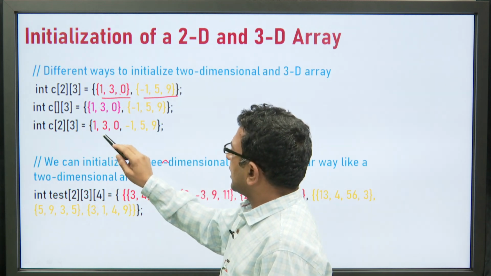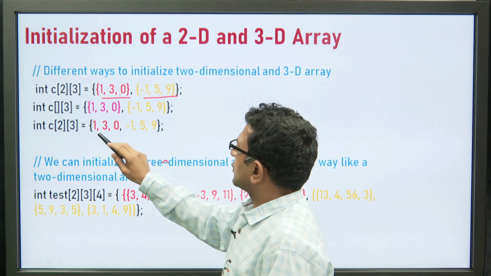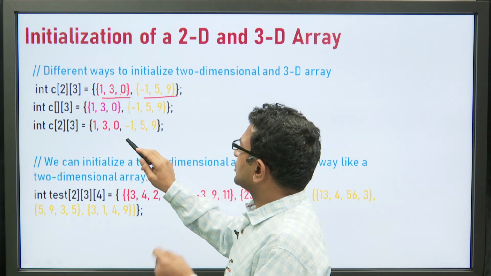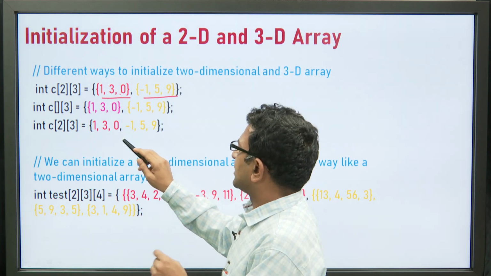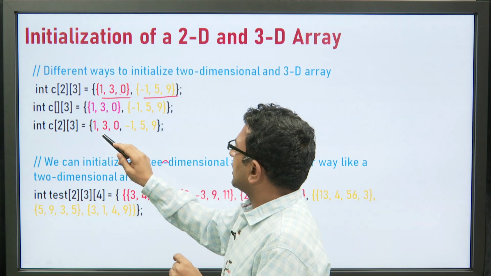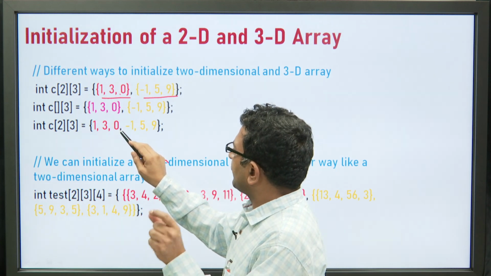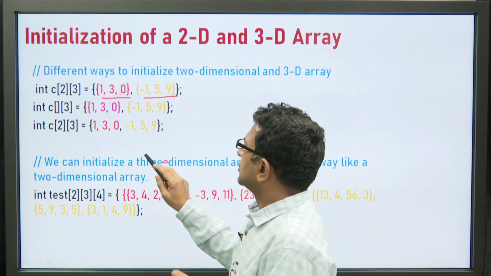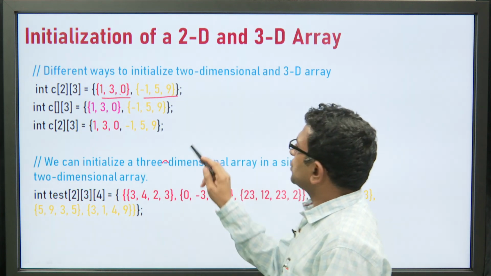Now, this can also be initialized like this here. It will automatically take, based on the compiler, whether the values are stored in row major order or column major order. If it is stored in row major order, then 1, 3, 0 will be stored in the first row and the next 3 elements, -1, 5, 9, will be stored in the second row. So, this is how we can initialize the 2 dimensional array over here.